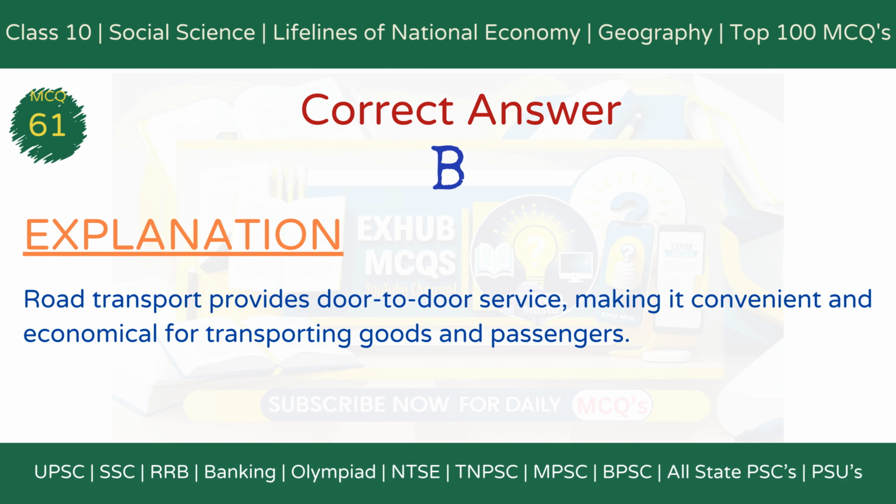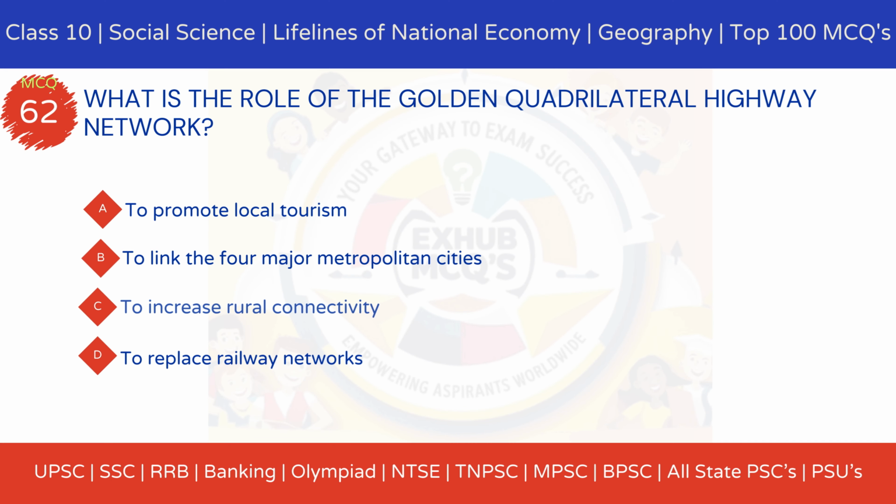The correct answer is option B, it provides door-to-door service. Explanation. Road transport provides door-to-door service, making it convenient and economical for transporting goods and passengers, especially in areas where railways are not accessible. MCQ 62. What is the role of the Golden Quadrilateral Highway Network?